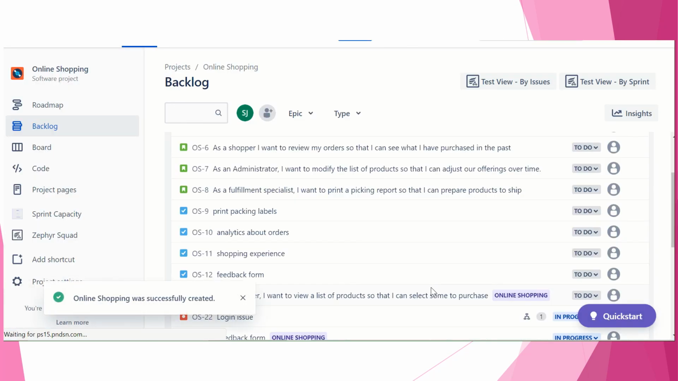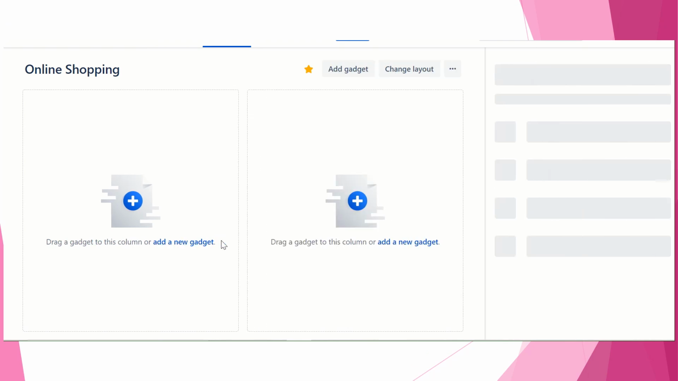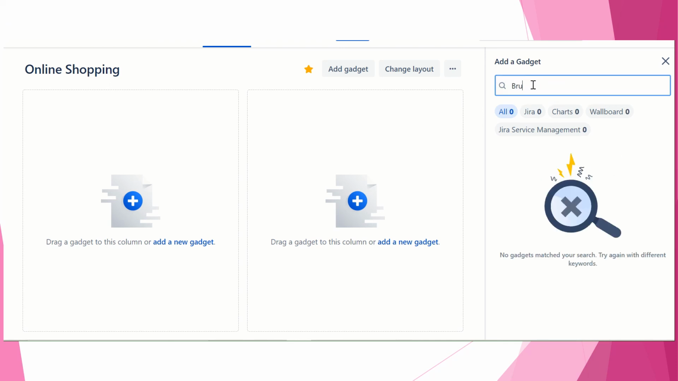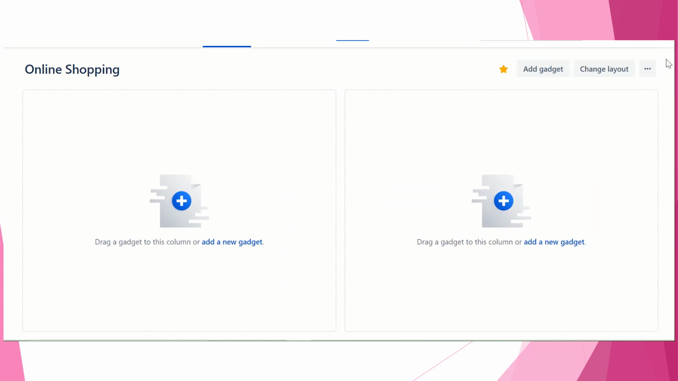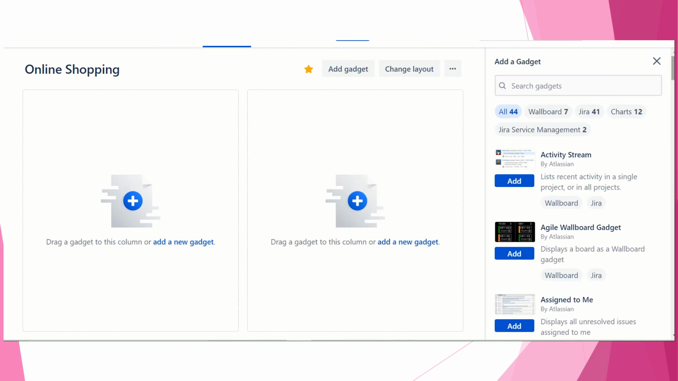You can click on submit, and you can add a gadget here. Click on online shopping, you can add a gadget. Here you have type burn down. Okay, why is it not showing? Just a moment. There is no gadget. We can do that. We will click here at add gadget and let's scroll here.